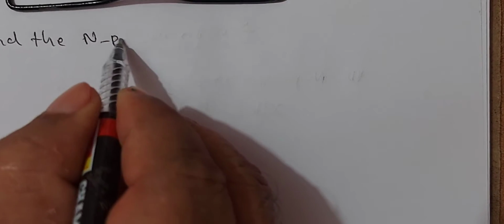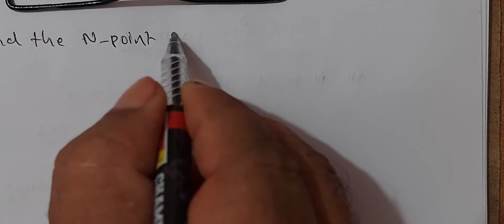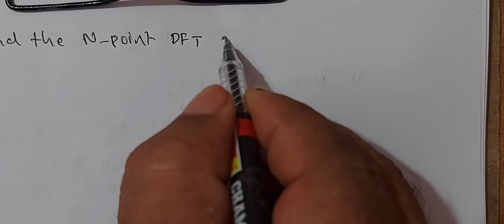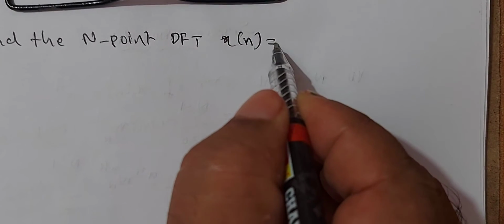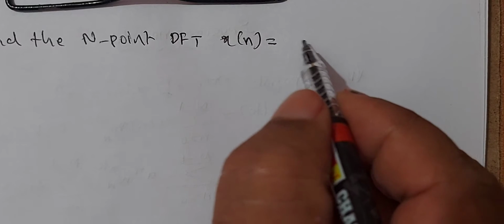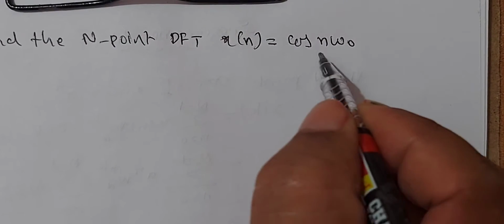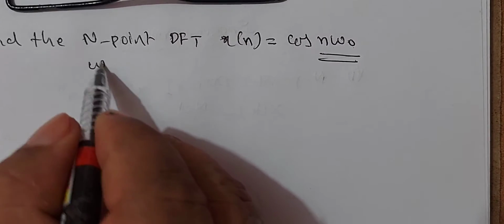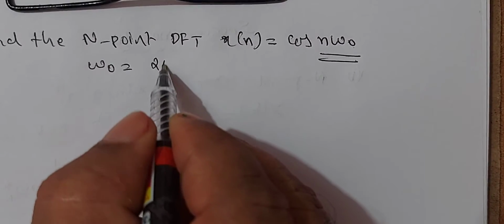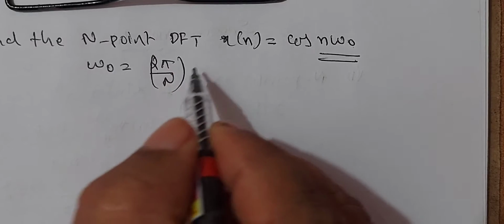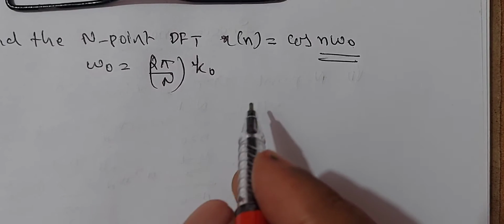Next example. Find the N-point DFT of a given sequence x of n equal to cos of n omega naught, where omega naught is given as 2 pi by N into k naught.